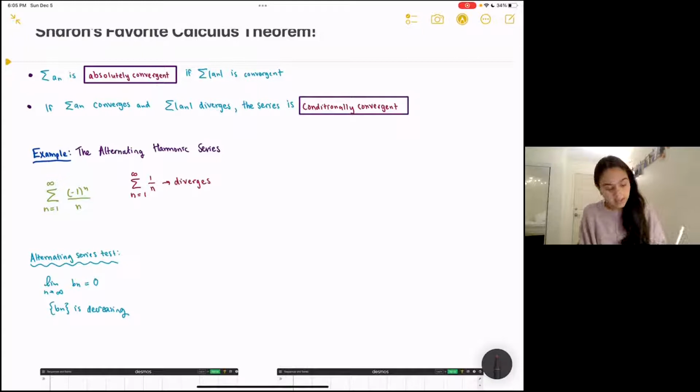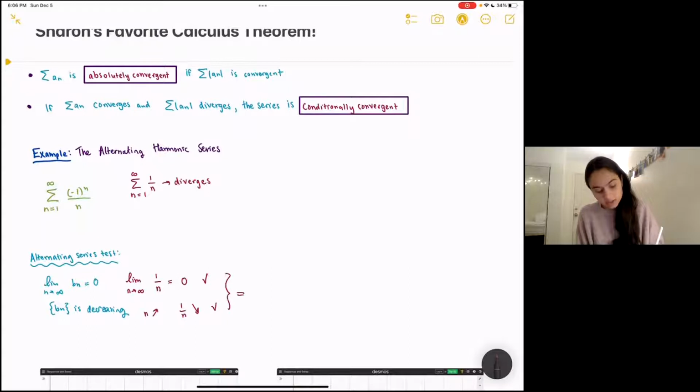If we look at the limit as n goes to infinity of the non-alternating part, we'll see that that limit does indeed equal 0. And we also know that as n is increasing, 1 over n decreases, and so that sequence is decreasing. And therefore, the alternating harmonic series converges.